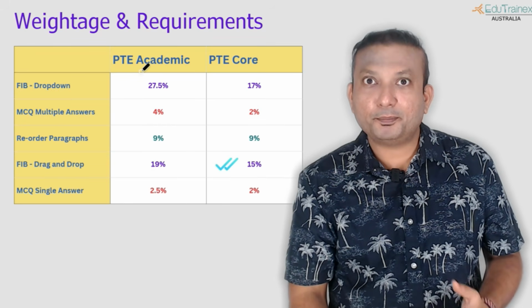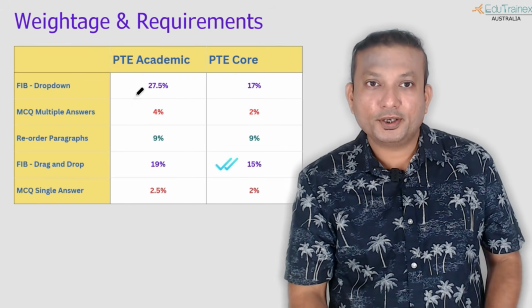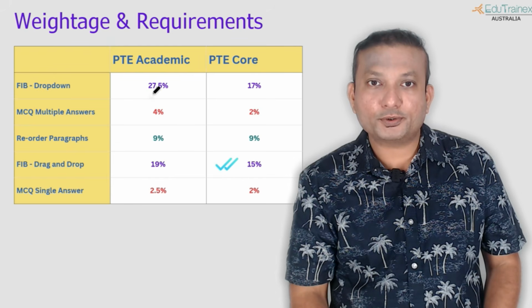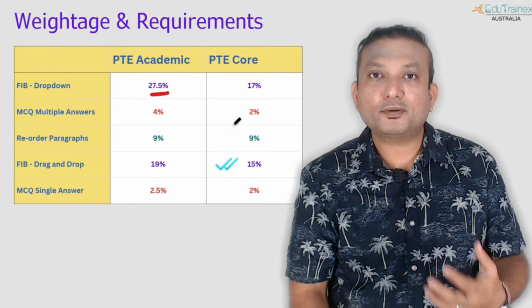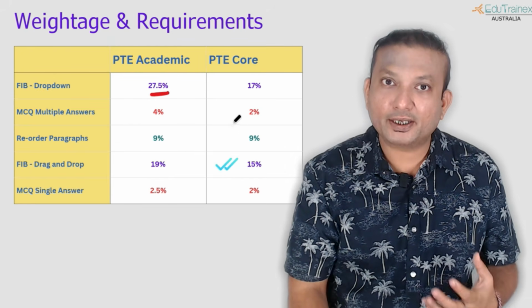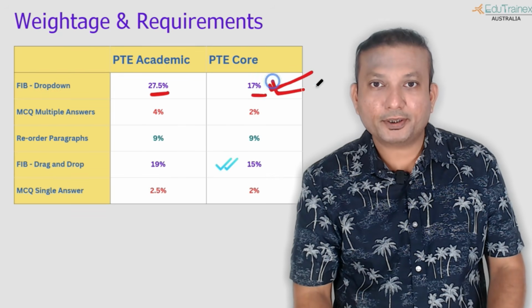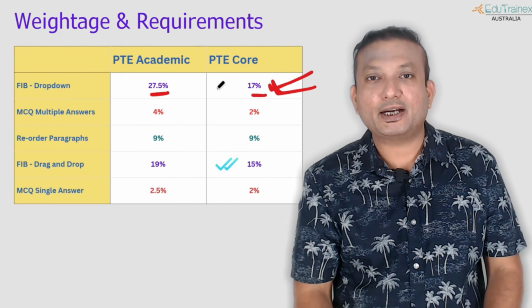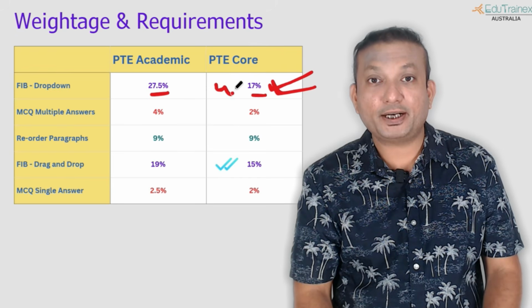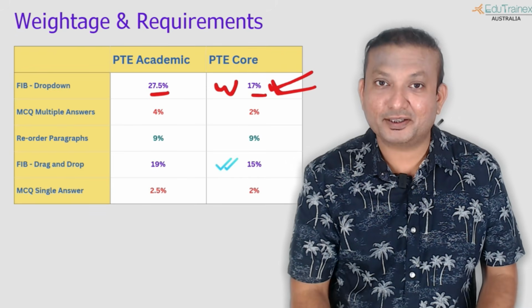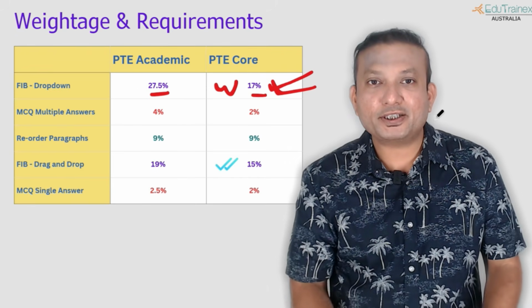As I told you, in PT Academic and PT Core, if you see drop down, which is also called reading, writing, fill in the blanks, I will put a double tick over here because it also contributes equally to your writing. That's why it used to be called reading, writing, fill in the blanks. But after the exam changes,